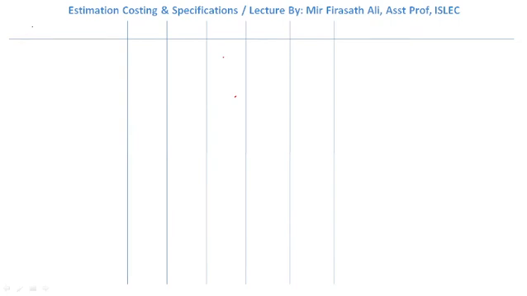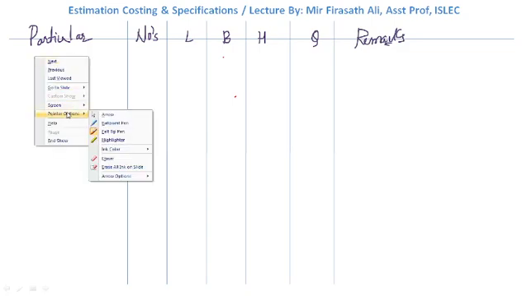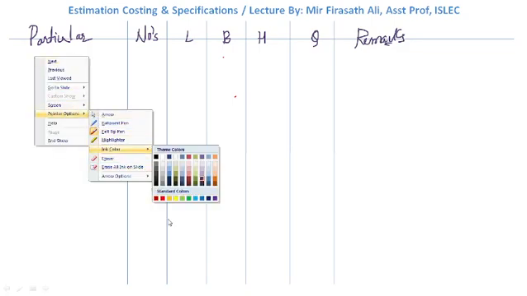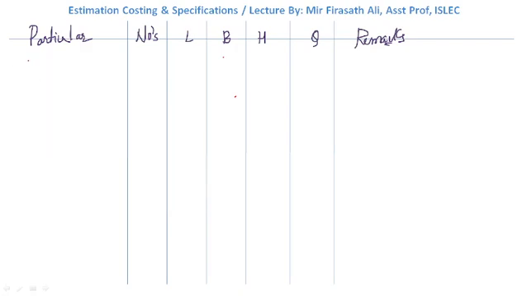Again, fill the table: particulars, numbers, length, breadth, height, quantity, remarks. Okay. What do we have? Brickwork in superstructure.